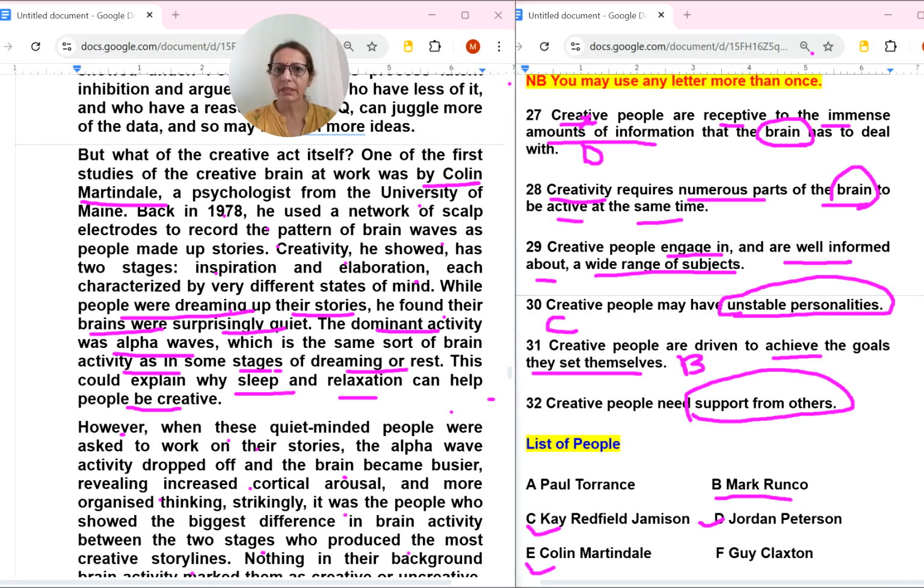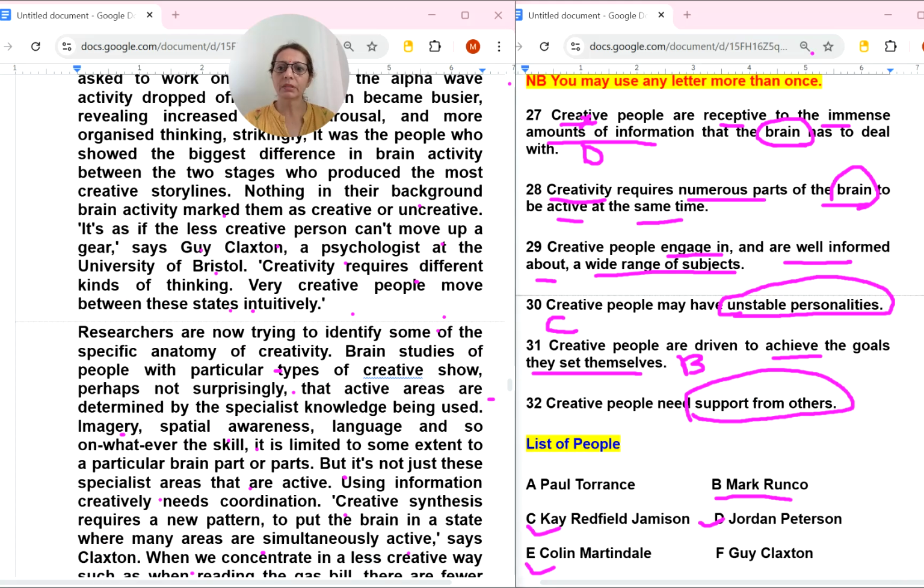I couldn't understand this. Okay, so let's move to the next person. Maybe it's helpful. So the next person is the F number here. So let's read it. A psychologist at the University of Bristol says creativity requires different kinds of thinking. Very creative people move between these states intuitively.